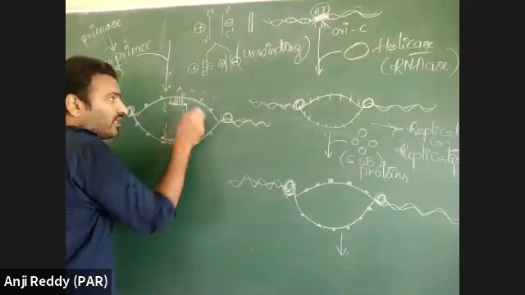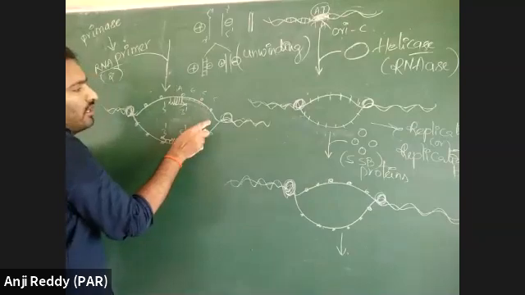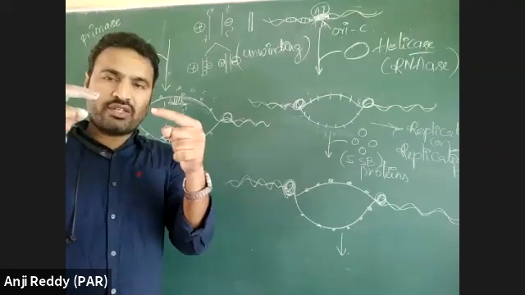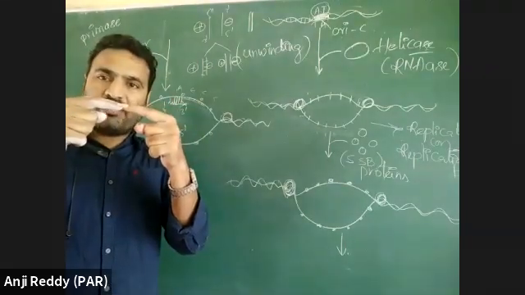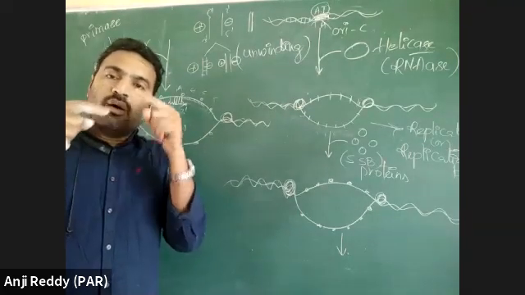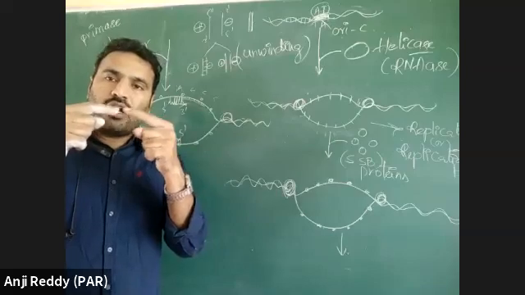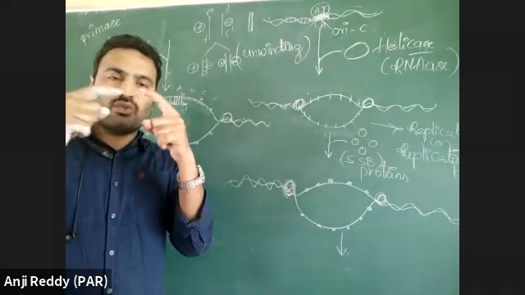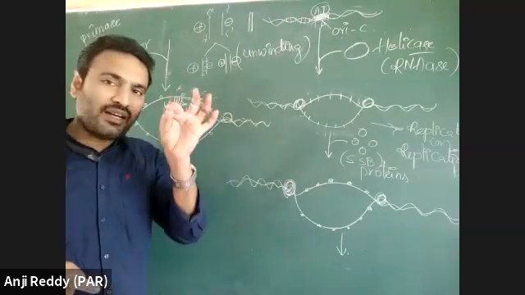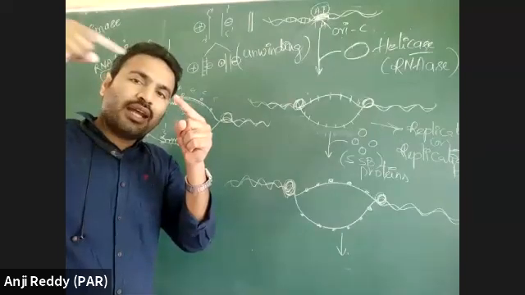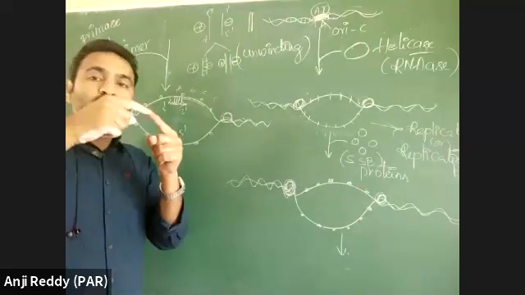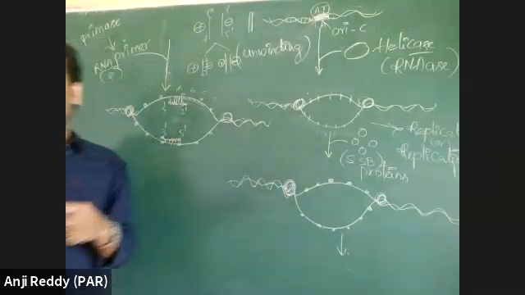Based on the parental DNA, there is addition of new daughter DNA, in which nucleotides join one after another by phosphodiester bond. To form the phosphodiester bond between these two nucleotides, first of all there should be a hydroxyl group. If one hydroxyl group is there, then a new nucleotide will come and join to that hydroxyl group by phosphodiester bond.